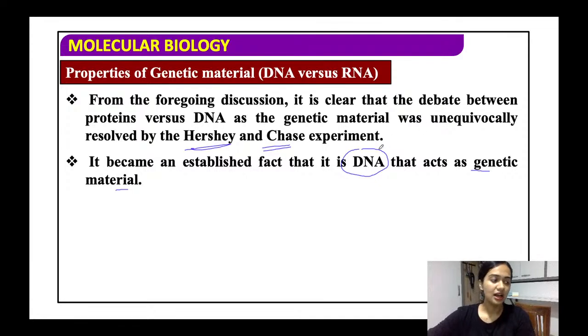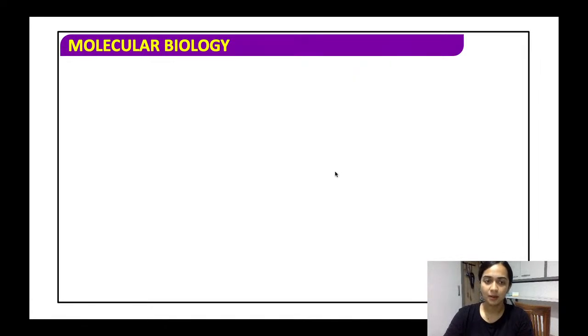Then what Avery, MacLeod, and McCarty performed was not readily accepted by the scientists, and they were questioned, and many of their theories were rejected for many years. After that, Hershey and Chase were the ones who confirmed or verified Griffith's prediction and the Avery, MacLeod, McCarty prediction that DNA was the genetic material.